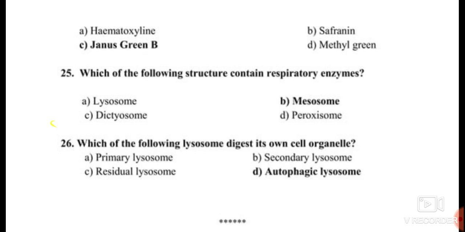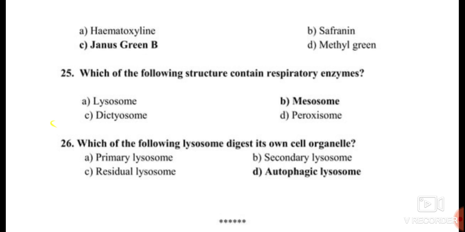The other options, lysosome, dictyosome, and mesosome, are not the correct answer for question number 25, because the mesosome plays a role at the time of starting of DNA replication. These mesosomes are invaginations of the cell membrane, and in the mesosome there is one point from which the DNA moves and starts replication. So not a correct option, lysosome